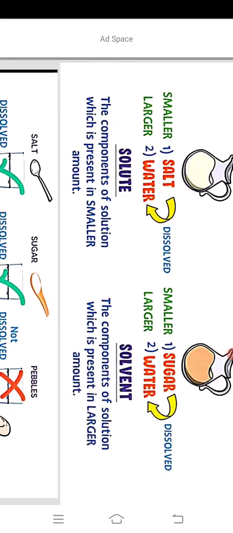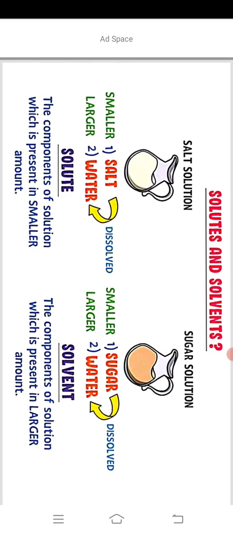Now see solutes and solvents. In a solution, there are two components. One component is smaller in quantity and one component is larger in quantity. The component of a solution which is present in a smaller amount is called the solute.